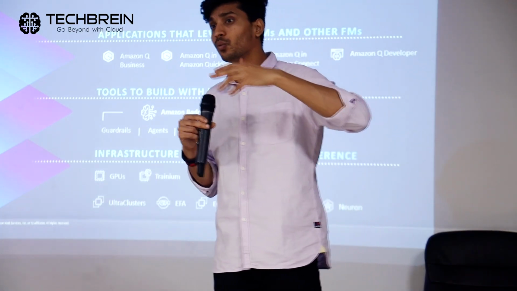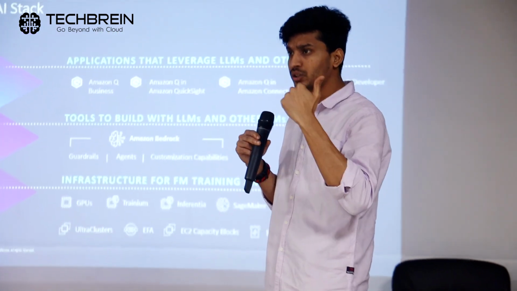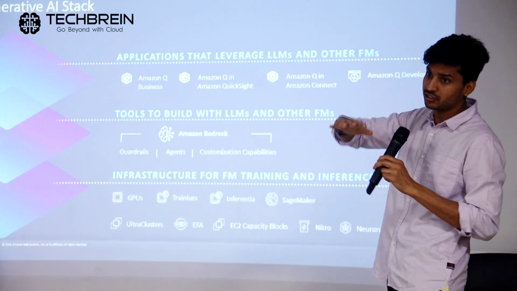You need to understand where you're sitting, what your operational efficiency is, what your use case is, and then think about where you want to place yourself. Do you want to use Amazon Bedrock and consume its API to do a particular job, or directly use an application that is already built on a large language model, because you don't have people to write those APIs and integrate them with your application?